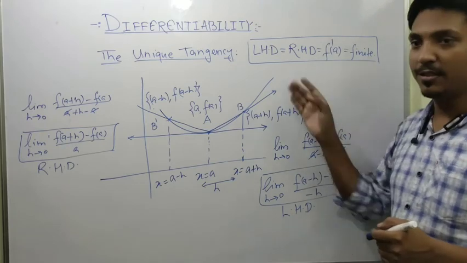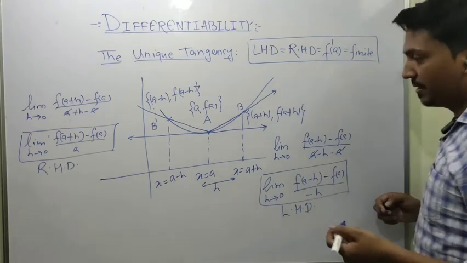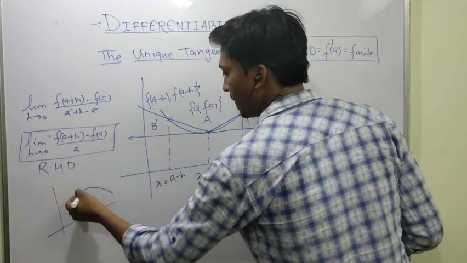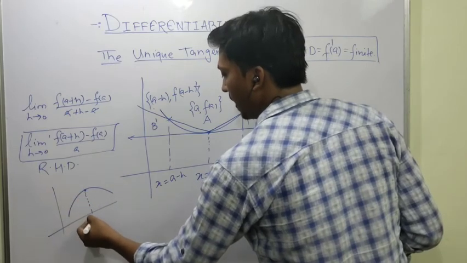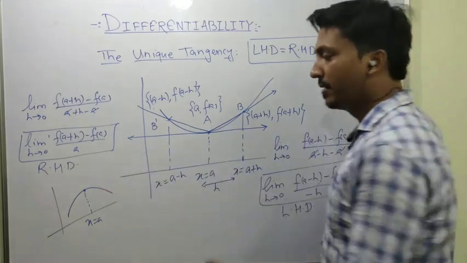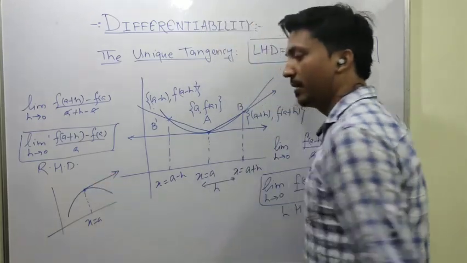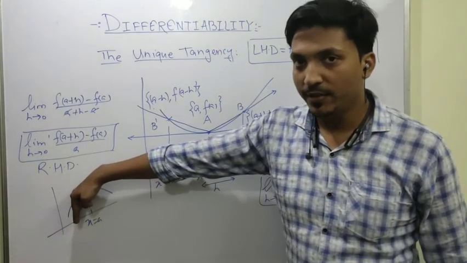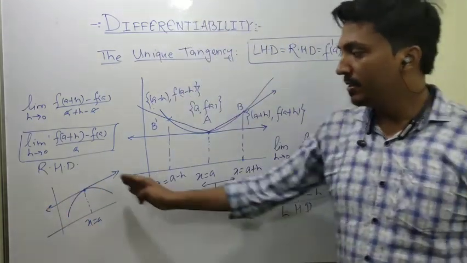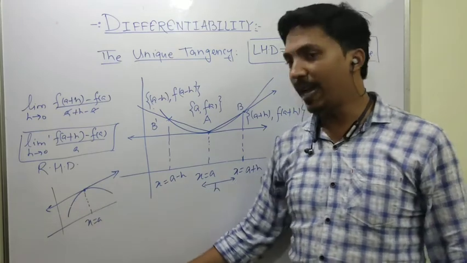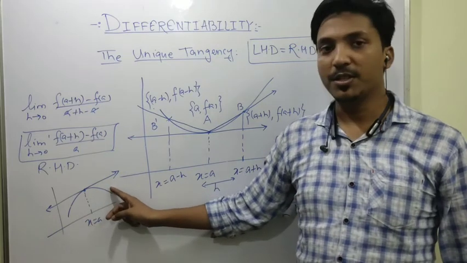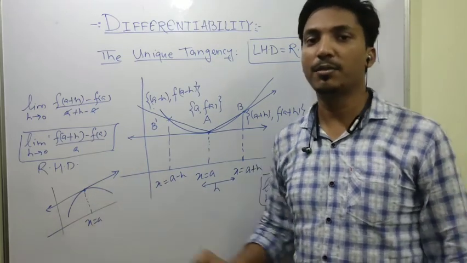I can understand this by an example also. Let's say I have a graph here like this. Okay. And I take x equals a. If I take the tangent from the right hand side, it will be like this. If I take the tangent from the left hand side, it will be like this. And from both sides the slope will be equal. So I can say that at x equals a there is a unique tangent, so this function is differentiable at x equals a.